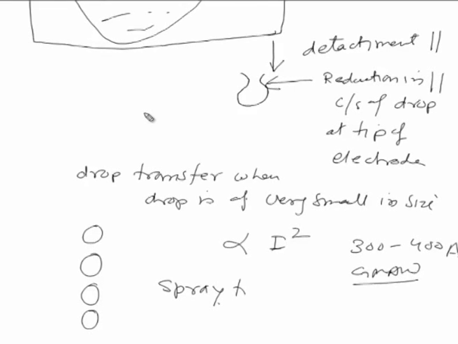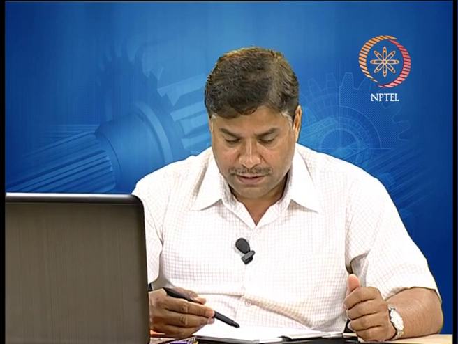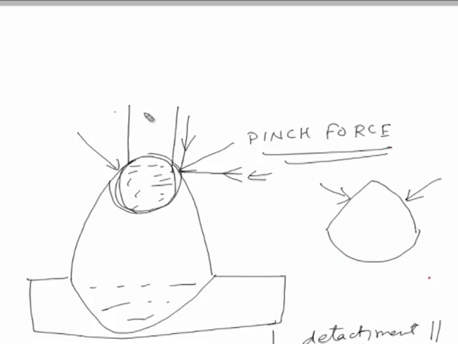Accordingly this kind of transfer is called spray transfer, and it takes place mainly because of the magnetic force causing the pinch force. So, pinch force basically causes the spray transfer, especially when working with high levels of welding current.